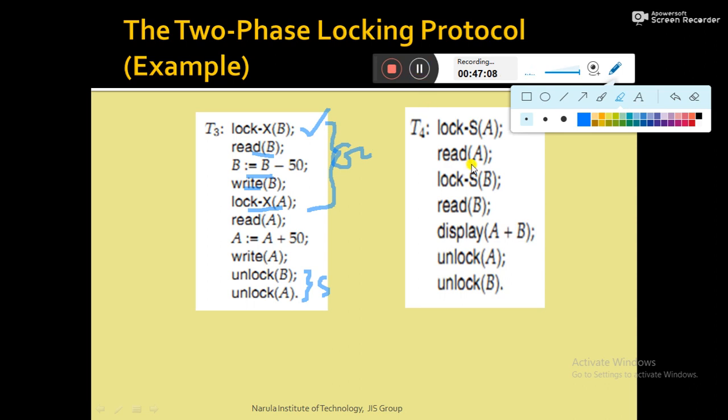And similarly, if you look at transaction T4, it makes a lock request and acquires the lock, performs read A, then makes another lock request and acquires the lock, then reads B and displays A plus B. So up to this phase is known as the growing phase, or phase 1, and then unlocking starts: unlock A and unlock B. This is the shrinking phase. The point here is that once unlocking has been done, suppose here unlock A, if at that point T4 wants to make any new lock request, then T4 is not allowed to acquire any new lock. So once unlocking has started, no new lock can be acquired.